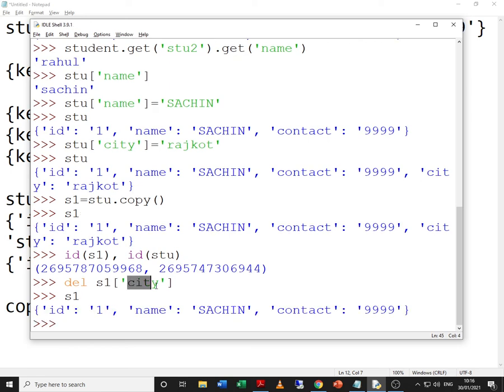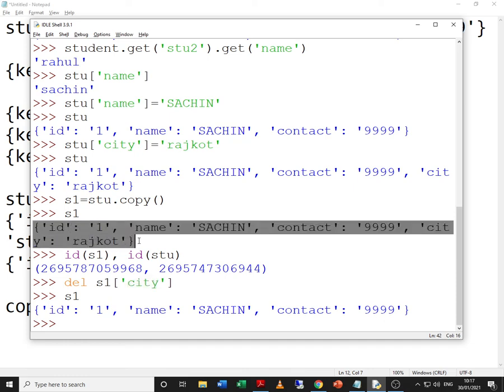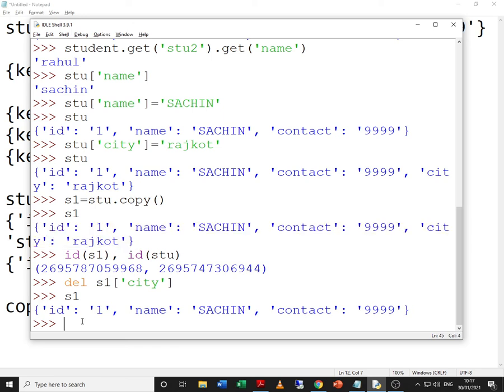When you pass this city key, that means one particular key value pair is going to be removed. If you can see, when we are printing the value of S1, we have the city and Rajkot. That means city is the key, Rajkot is the value. So we can remove one particular key value pair.